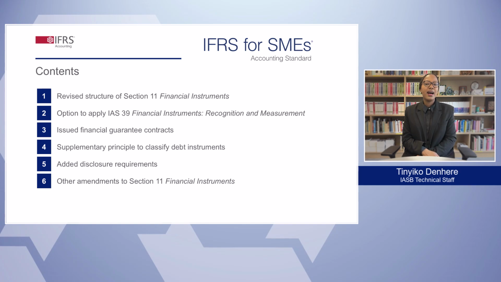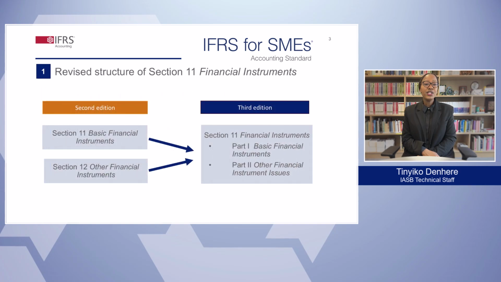In this webcast, I will provide you with an overview of the main amendments to Section 11 in the third edition of the standard. The first change we're going to review is the new structure of Section 11. In the third edition of the standard, Section 11, Basic Financial Instruments, and Section 12, Other Financial Instruments, have been combined into a single Section 11, Financial Instruments.